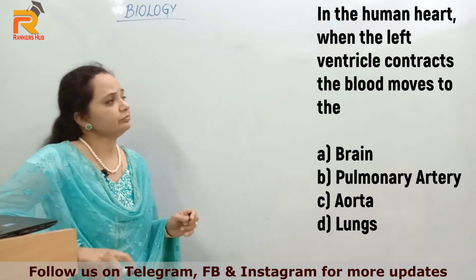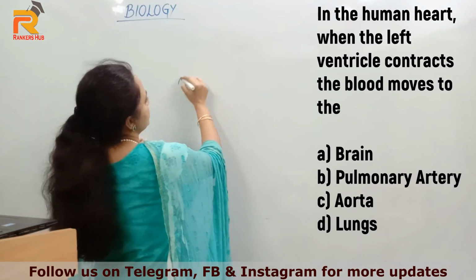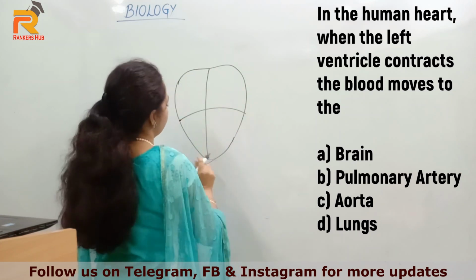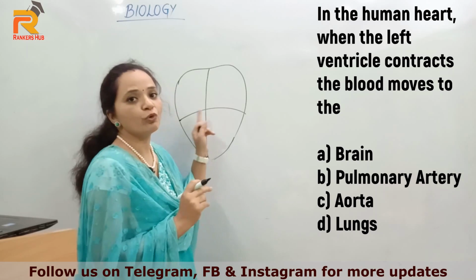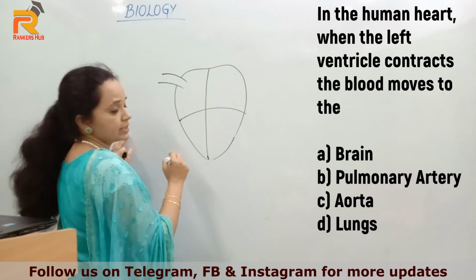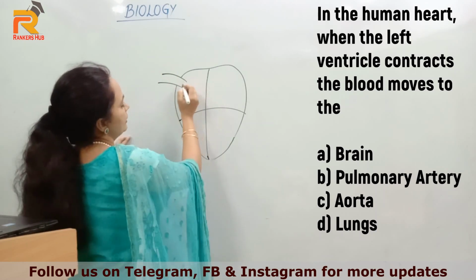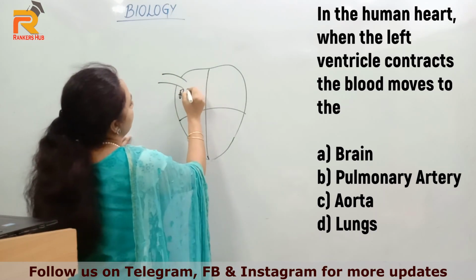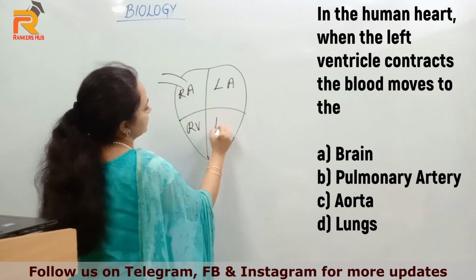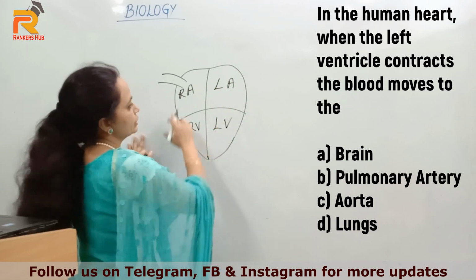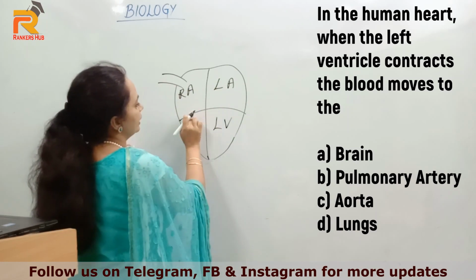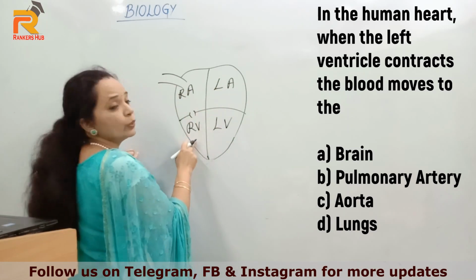So here let's see the structure of heart. As we all know, the heart is divided into 4 chambers, right? The veins carry blood to the heart. These 4 chambers are, this is right auricle, this is left auricle, this is right ventricle and this is left ventricle. So veins bring blood to the heart, and from here the blood moves to the right ventricle.